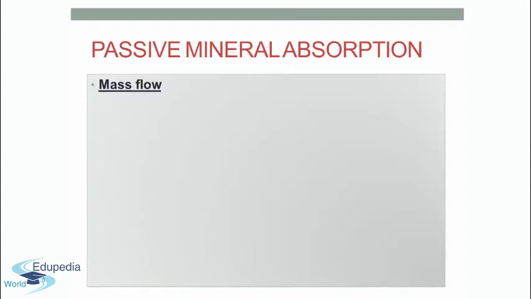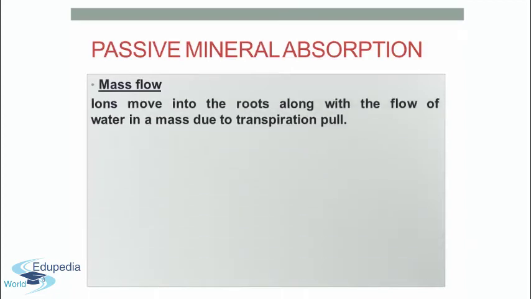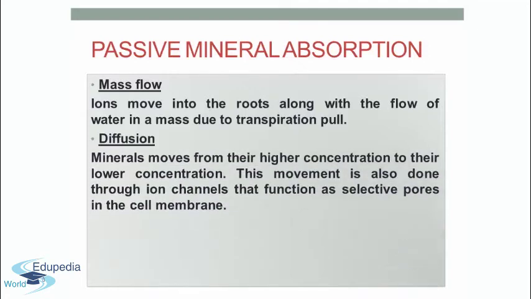What happens in mass flow? Ions move into the roots along with the flow of water in a mass due to transpiration pull. Then the second method is diffusion. Diffusion, we all know what is diffusion. Minerals move from their higher concentration to their lower concentration. This movement is also done through ion channels that function as selective pores in the cell membrane.